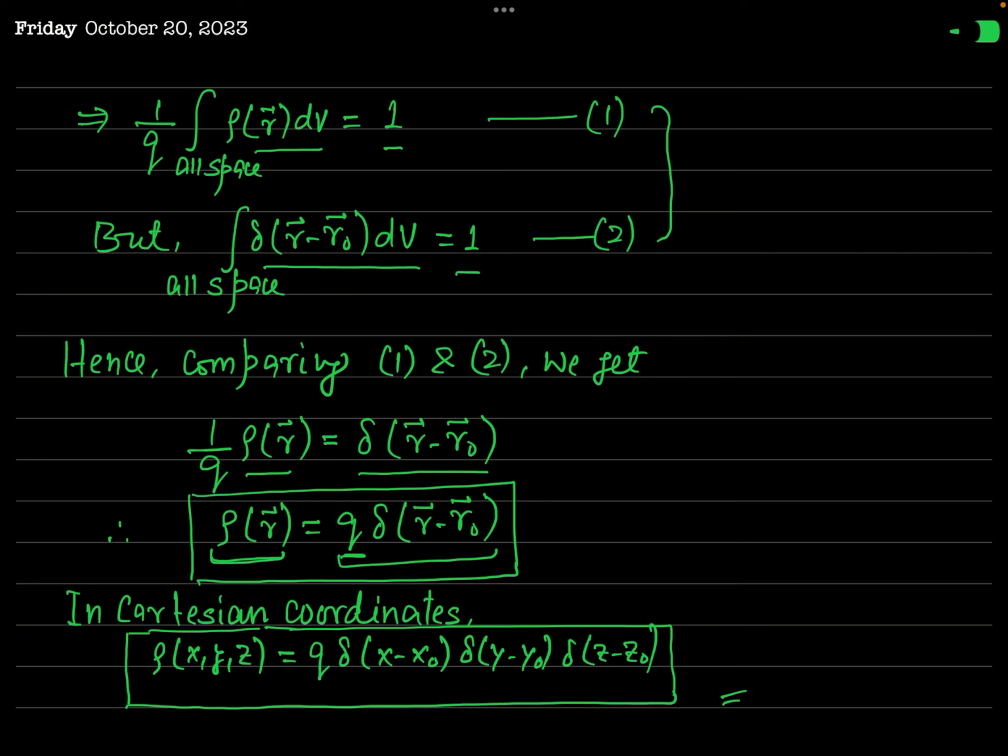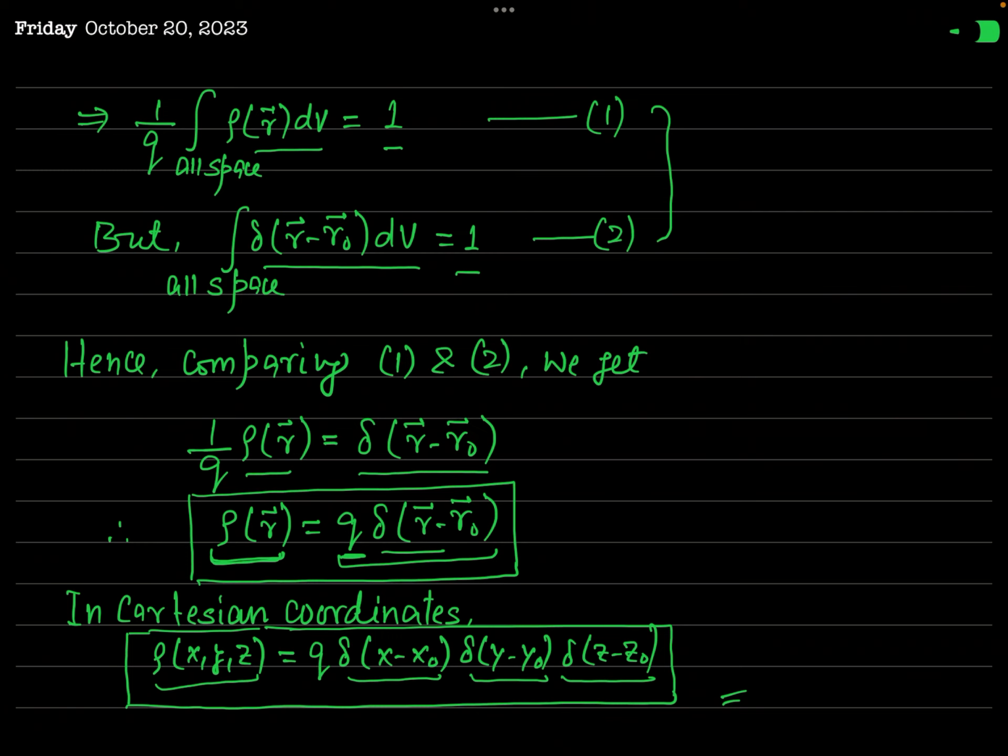So if you want to define the volume charge density due to a point charge Q, what will you do? You have to multiply this Q by the delta function, and that product will give the volume charge density due to the point charge. Okay. And if you want to write this expression in Cartesian coordinates, you can write that rho of x, y, z is equal to Q times delta of x minus x naught times delta of y minus y naught times delta of z minus z naught.